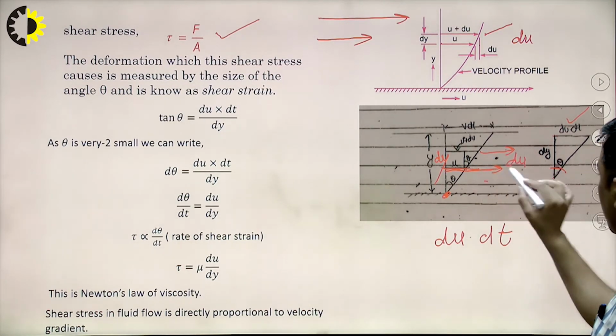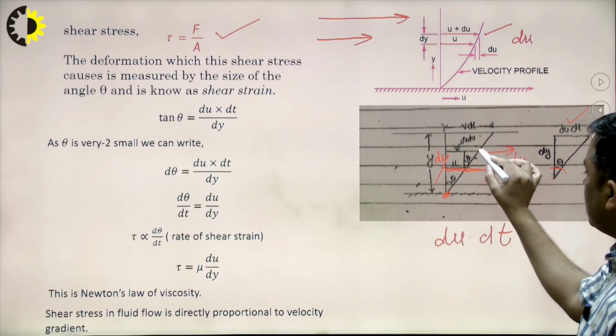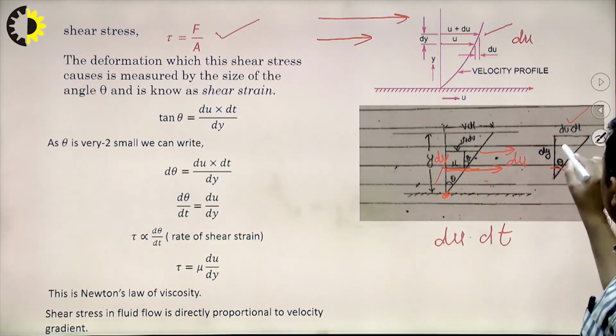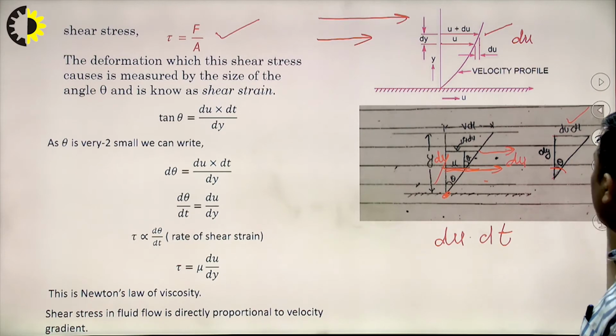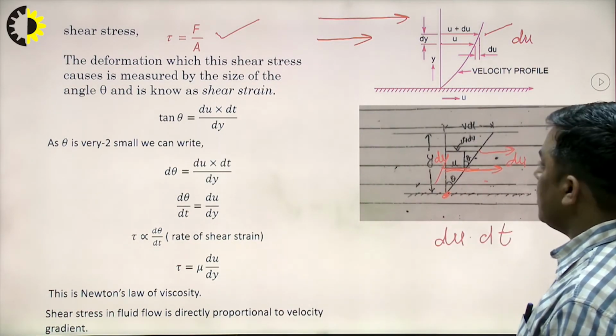That's what we can check. The position of the fluid is here, and at the point y plus dy it is at this point. So du dt. Now I can calculate the shear deformation. Shear deformation is measured in terms of theta. So theta, what can I write? Tan theta equals, I can write, du into dt upon dy.